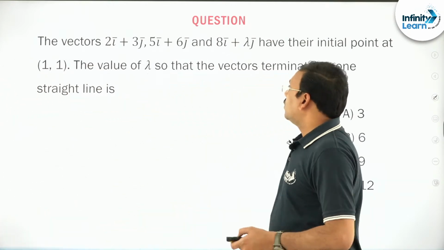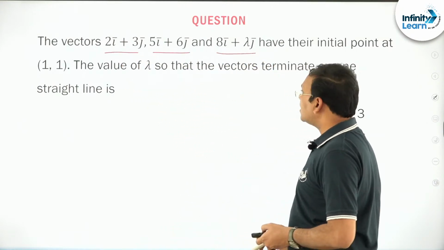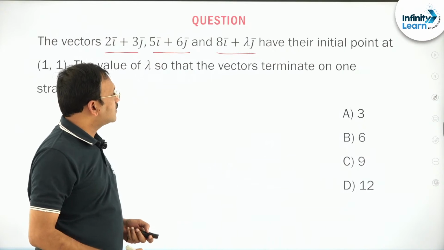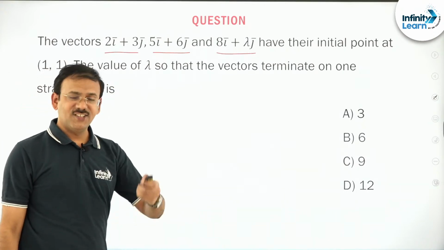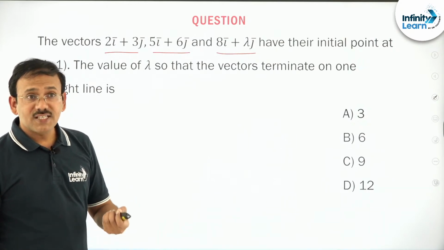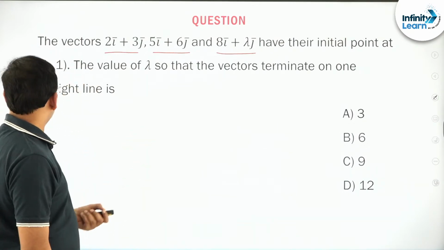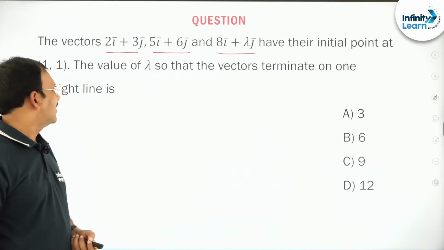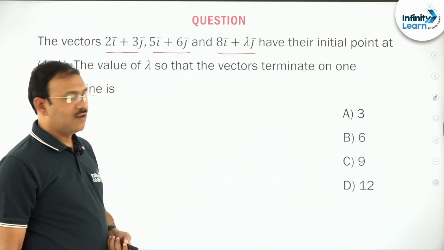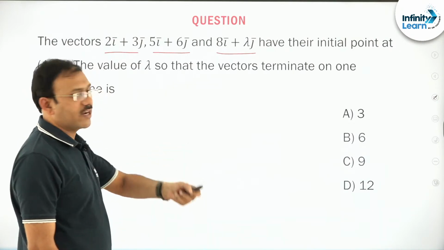Next, you see this question. The first vector, second and third have their initial point at 1, 1. Find the value of lambda so that the vectors terminate on the same straight line. Good, you try this problem. I'll give a little time, you just try this problem. First try to understand the question and try to find the value of lambda. You see these three vectors have their initial point at 1, 1, and the value of lambda is such that the vectors terminate on the same straight line.